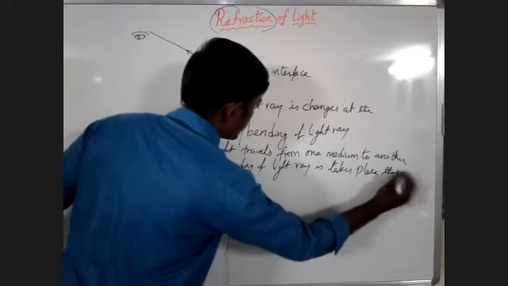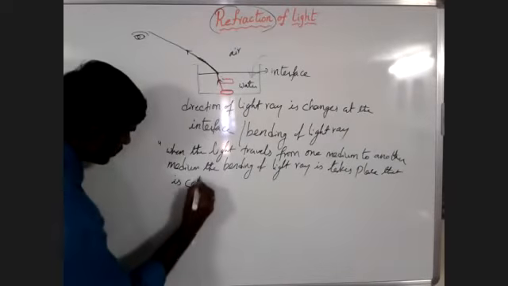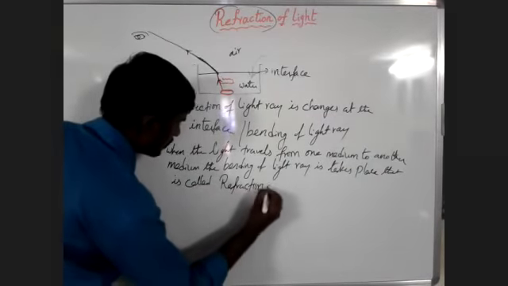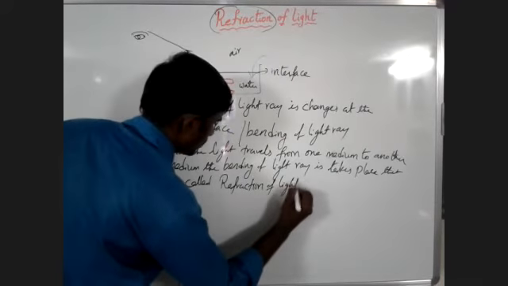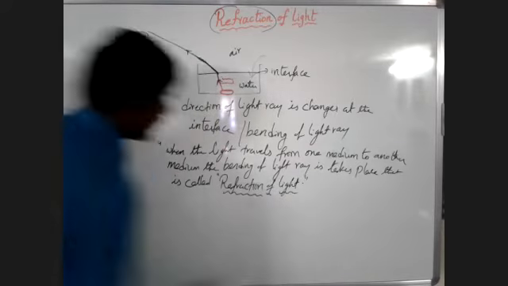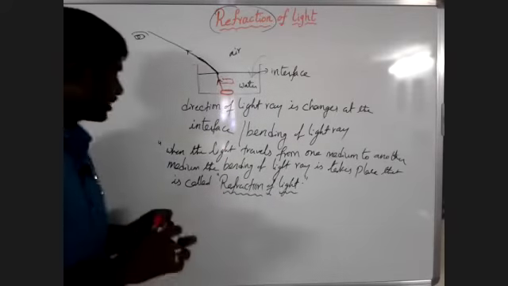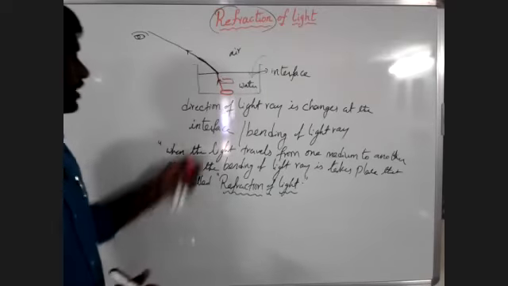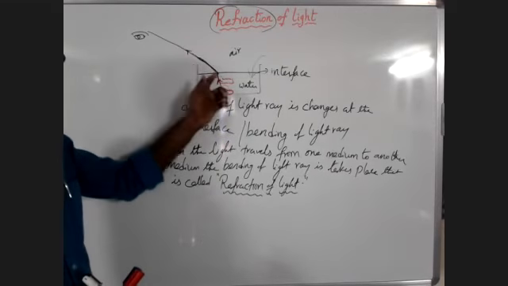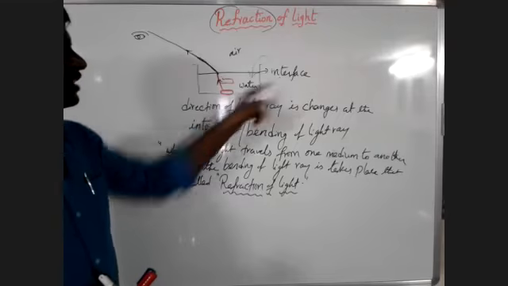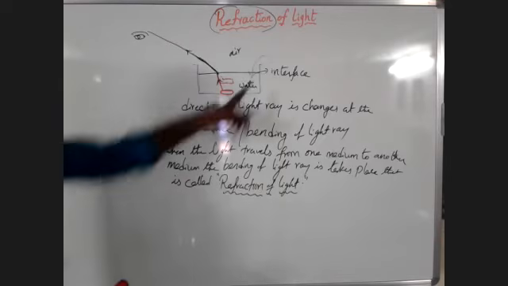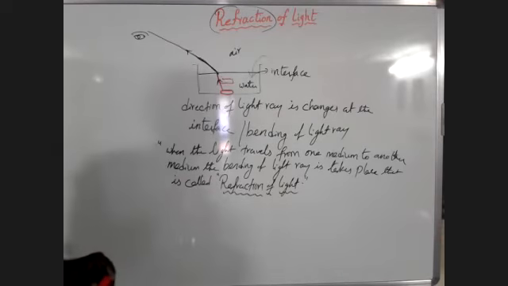That we call refraction of light. Right. Write this definition in your classwork. Listen here. What is refraction of light? When the light rays travel from one medium to the other medium, there is a bending of light rays that takes place at the interface. That we call a refraction of light.